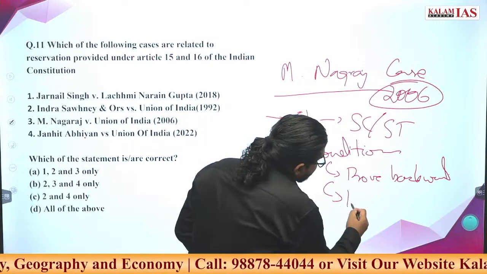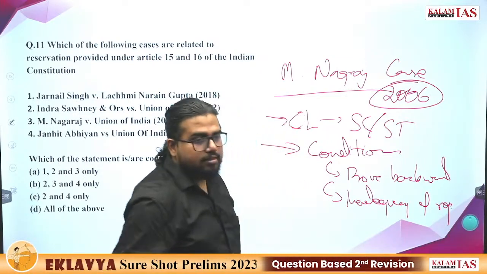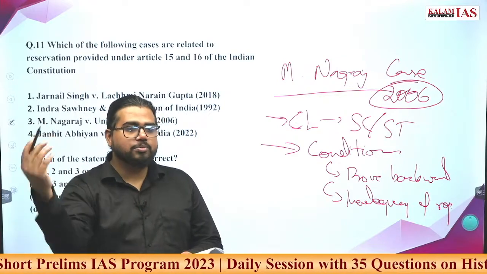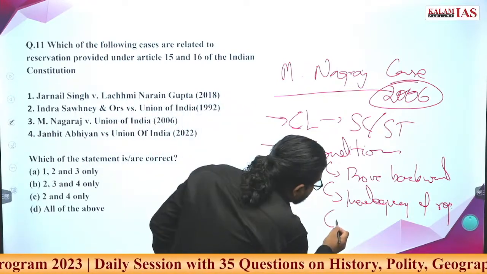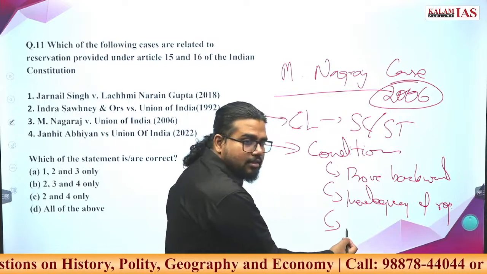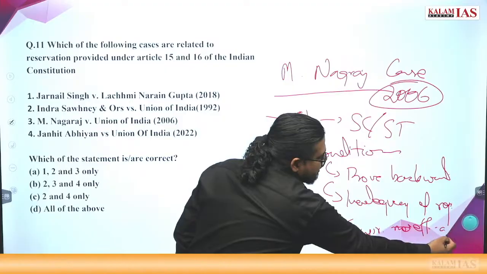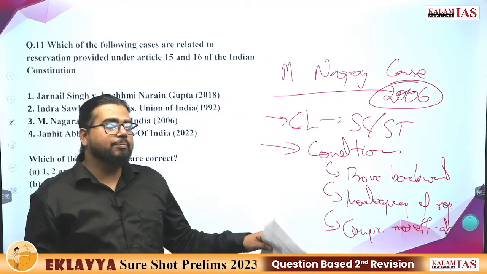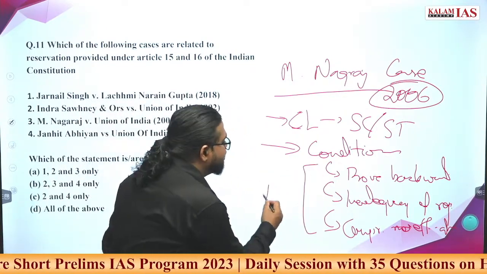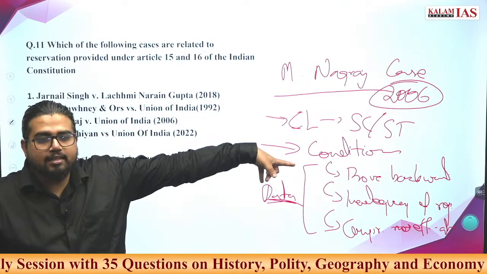Secondly, there should be inadequacy of representation. Inadequacy of representation of what? That community in administration, in government jobs, in everything. Then the state has to prove that whatever reservation policy has been implemented is not compromising the meritocracy and efficiency of the administration. Administration work is not impacted by this reservation. All this the state has to prove. Proving means the state has to go and collect data before implementing the reservation policy.